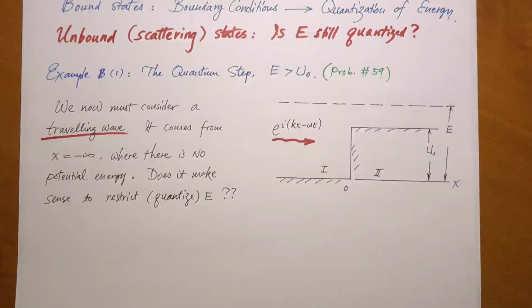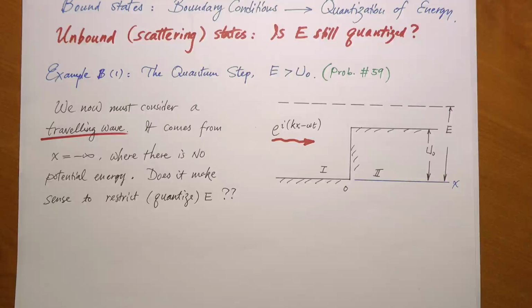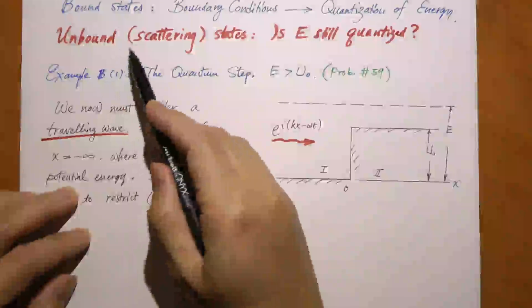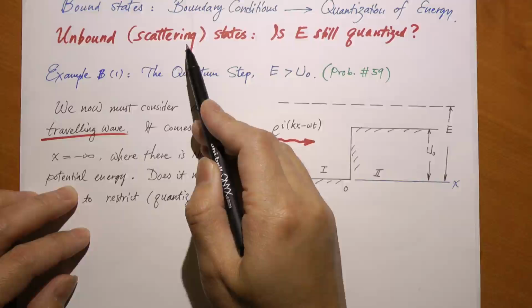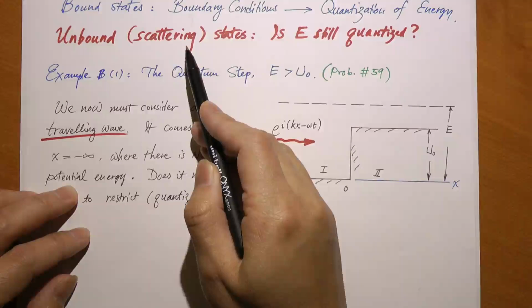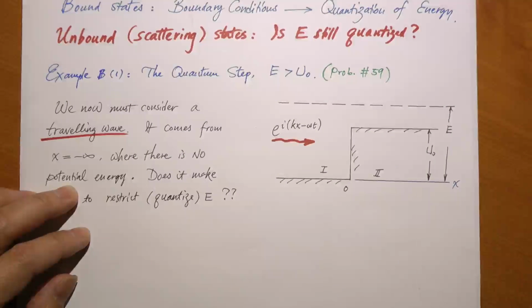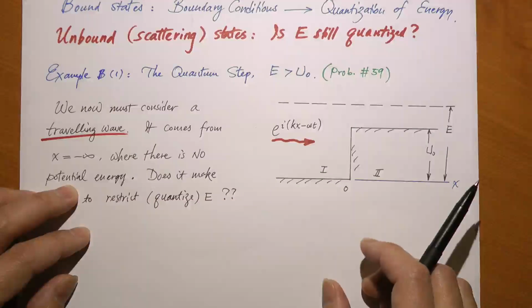In this last lecture of chapter 41, we're going to turn our attention to another case, and that is the so-called unbound or scattering state. This is where the particle has enough energy to reach positive and negative infinity, which happens when the total energy E of the particle is greater than the value of the potential energy at positive or negative infinity. So the particle being able to go all the way to positive negative infinity is no longer trapped,